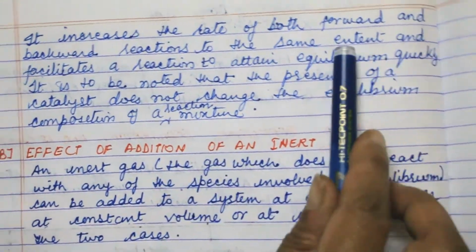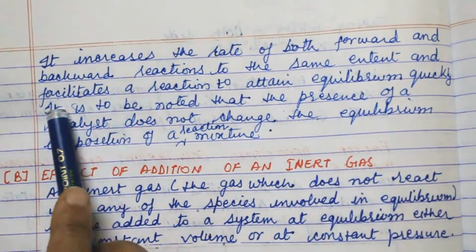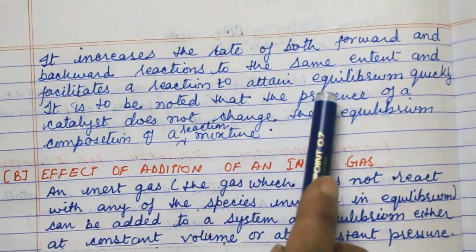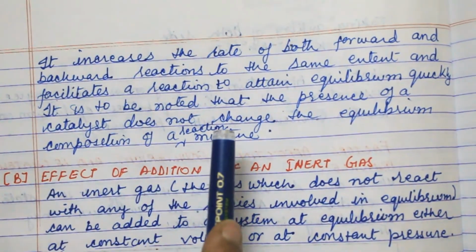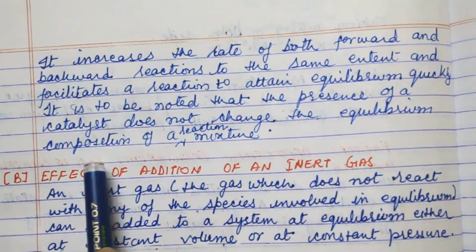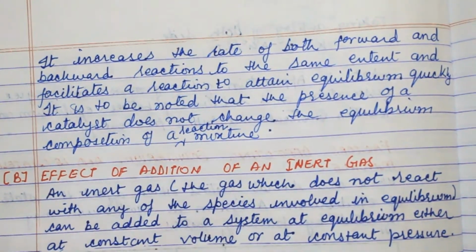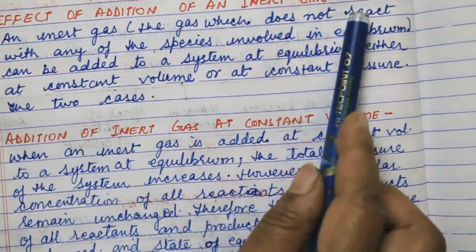It increases the rate of both forward and backward reaction to the same extent and facilitates the reaction to attain equilibrium quickly. It is to be noted that the presence of a catalyst does not change the equilibrium composition of the reaction mixture.